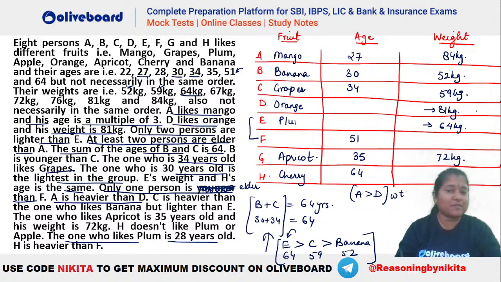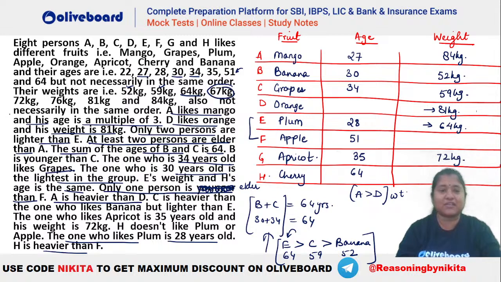That means plum will be E, 28 years old. And this will be your apple who is 51 years old, right? And it is given H has to be heavier than F. Okay, so H has to be heavier than F. So what are the weights remaining here? You can see 52 is taken, 59 is taken, 64 is taken, 67 is remaining.